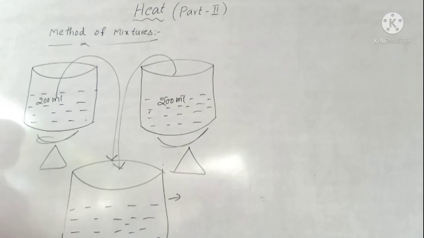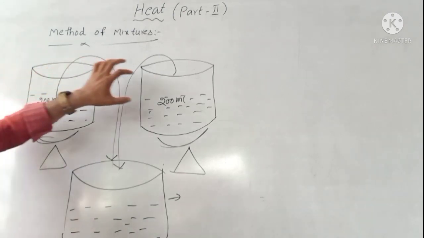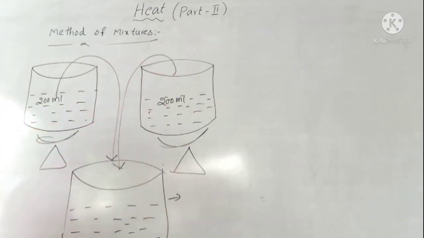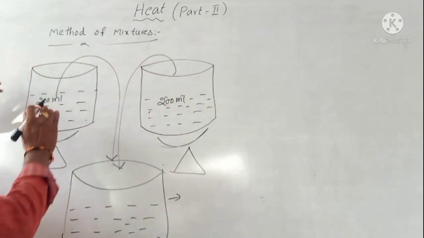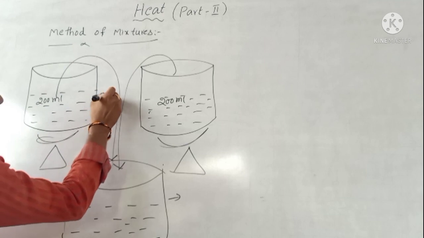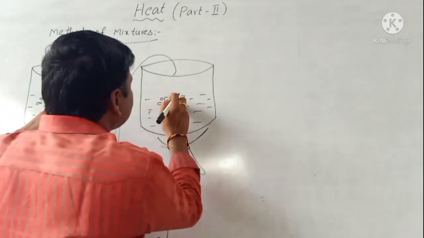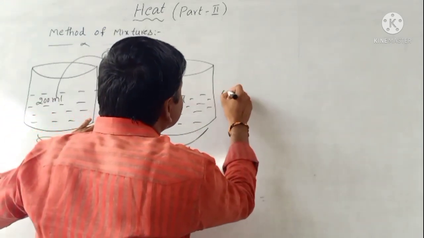In the second situation, what we know is that the first one is 200 ml of water at 90 degrees Celsius and the second one is again 200 ml of water at 60 degrees Celsius.